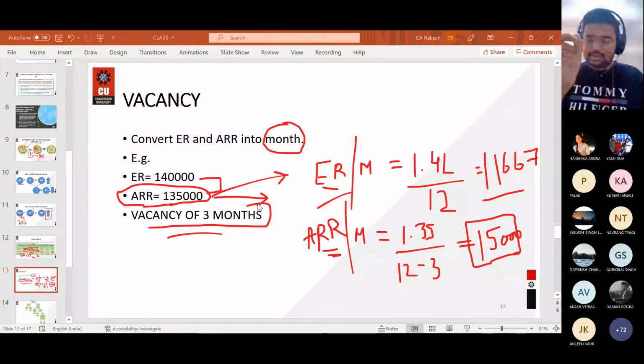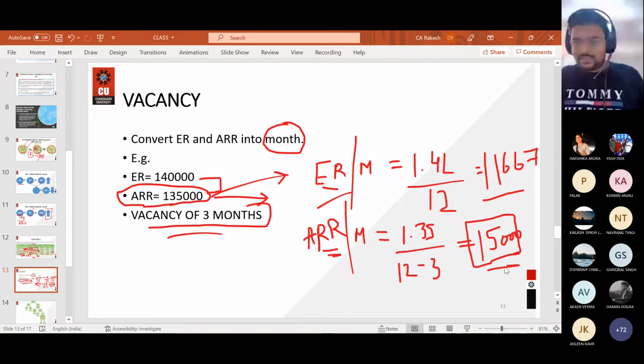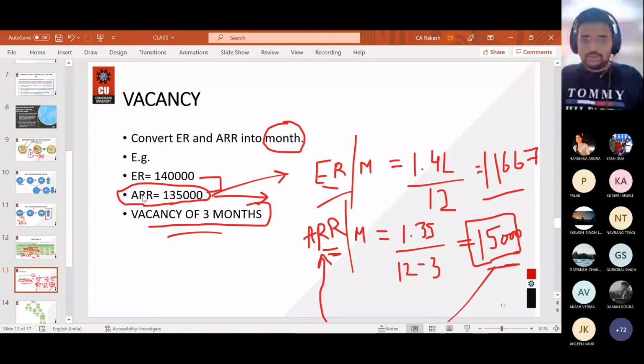Out of the expected rent and actual rent, whichever is higher, the original value will be your GAV. Are you getting my point? So 15,000 is higher, so the original value of actual rent, that is 1,35,000, will be your GAV. Okay.